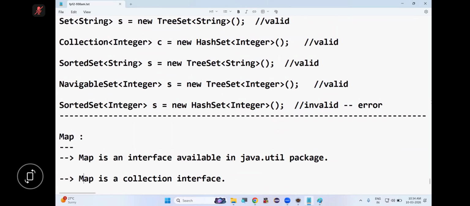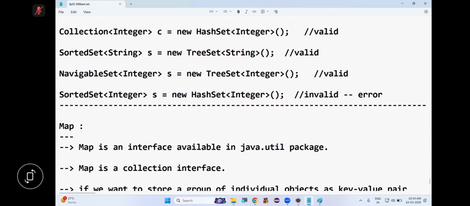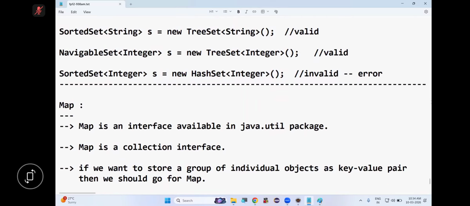So when should we go for map? If we want to store a group of individual objects as key value pairs, then we should go for map.